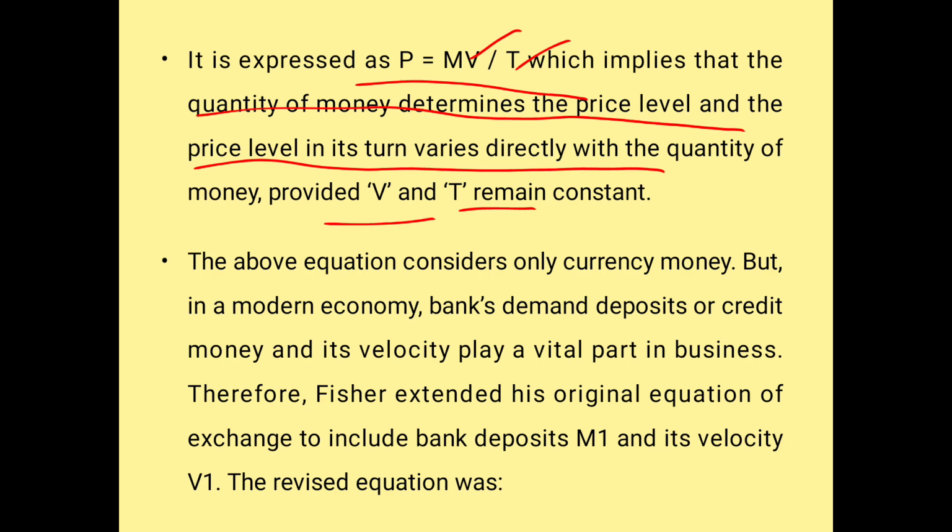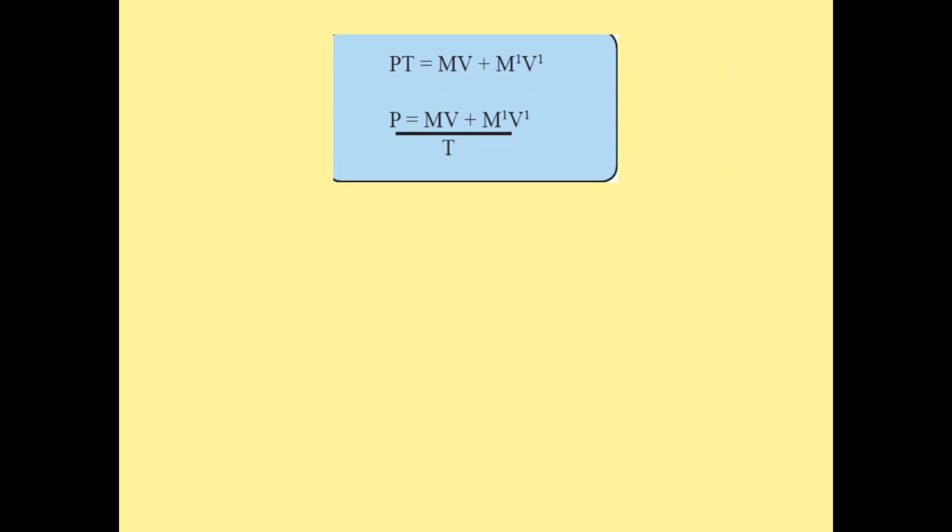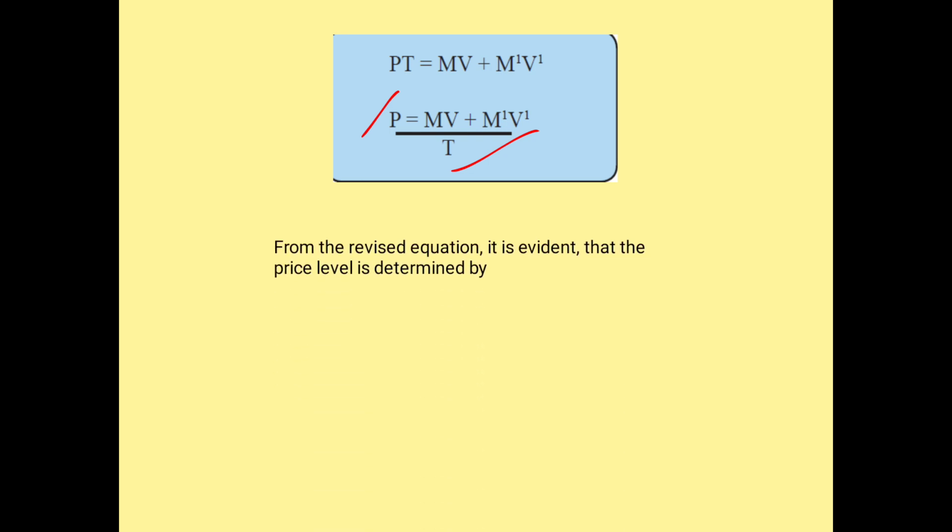You can see another equation over here: PT = MV + M1V1. Here we have brought price to the left hand side and T to the denominator as the transactions, and we have put money and velocity, along with the change in money supply and velocity of money. This is the revised equation; this is the first equation and this is the second equation.